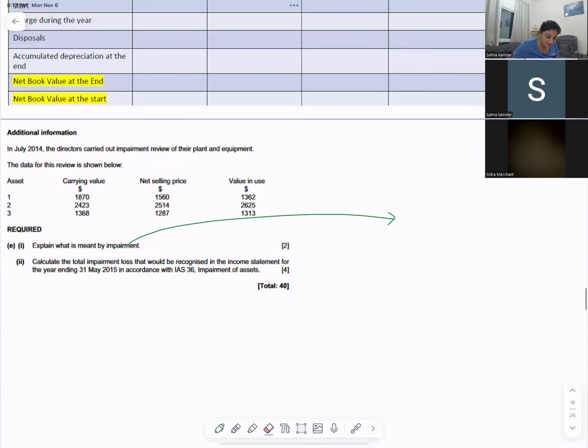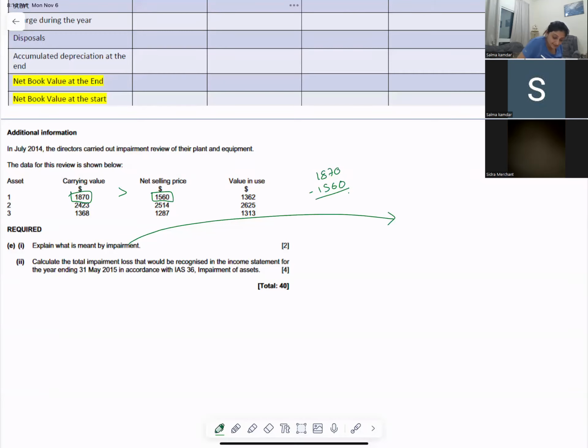Now the next one. Impairment loss for asset A. The carrying value is 1870 and your recoverable amount is 1560. So 1870 minus 1560, the impairment loss is 310 for the first asset.